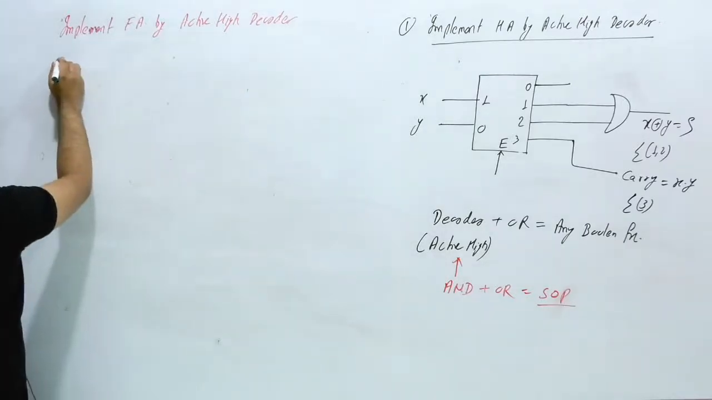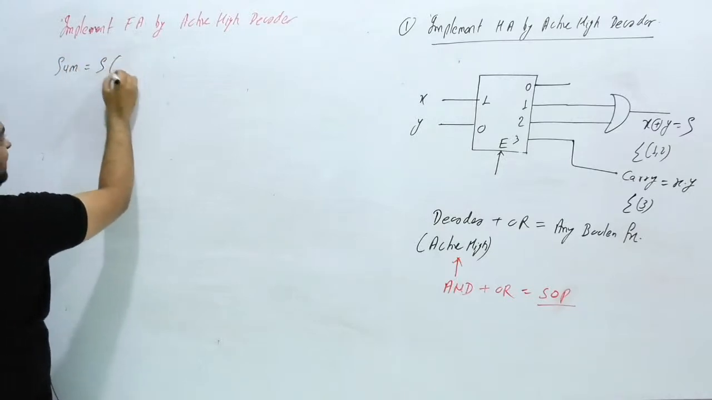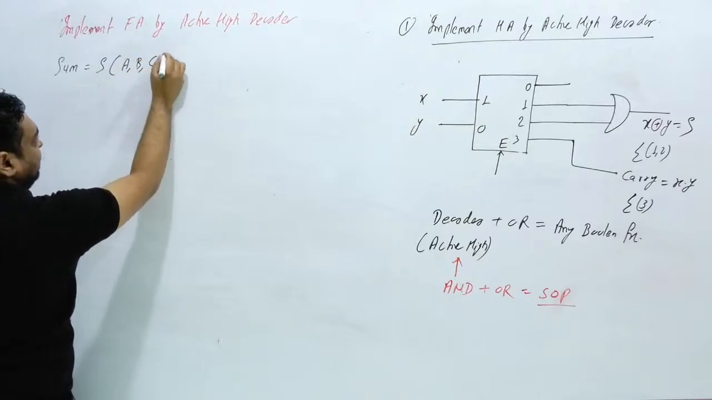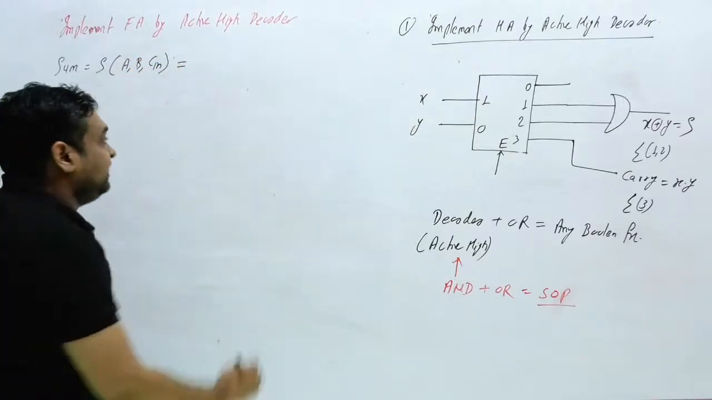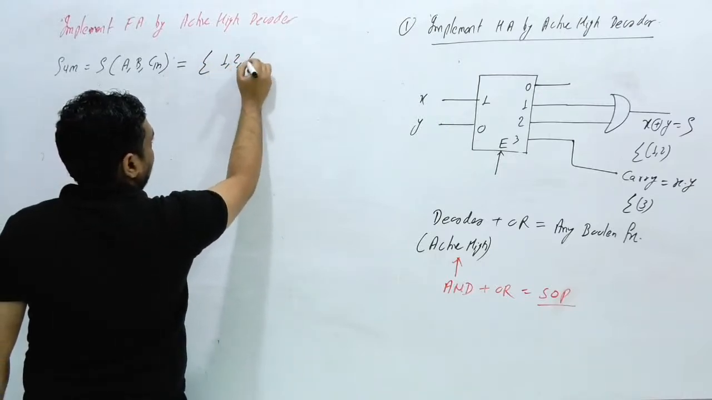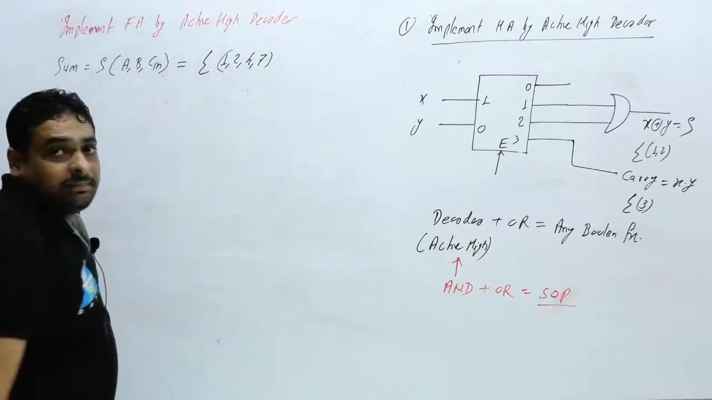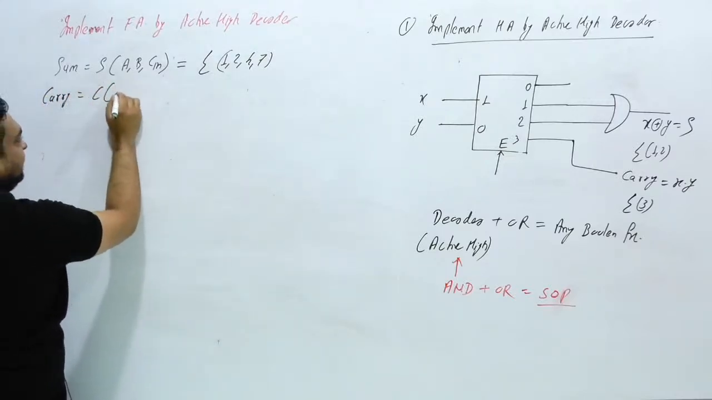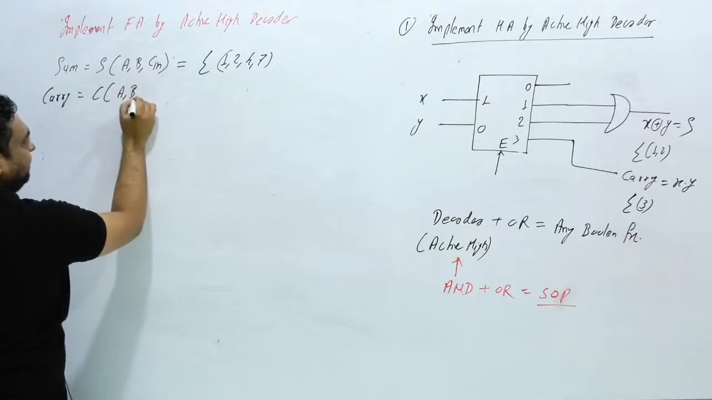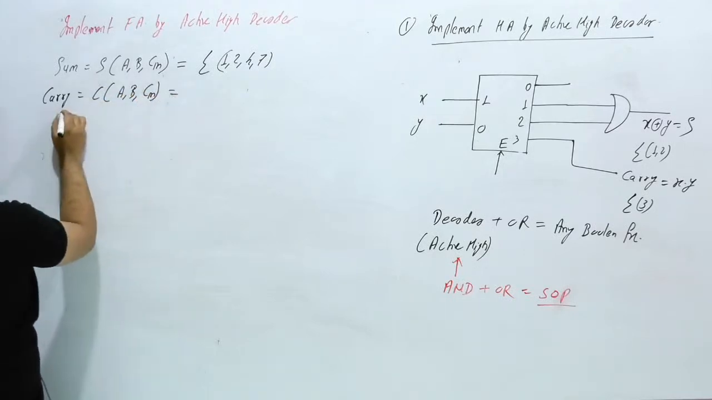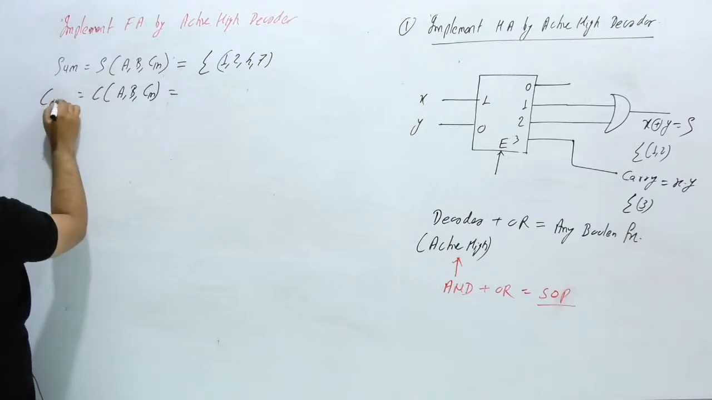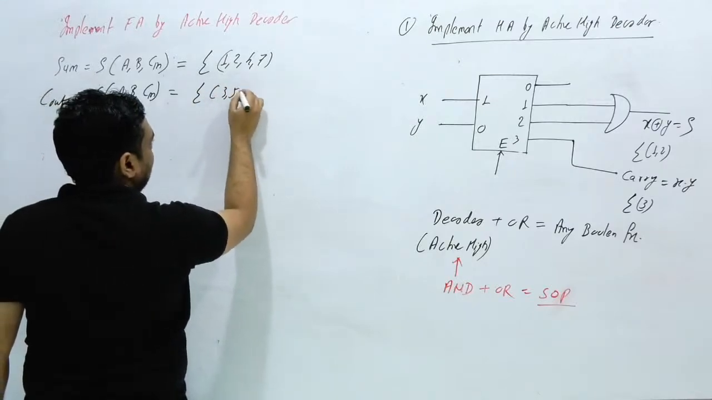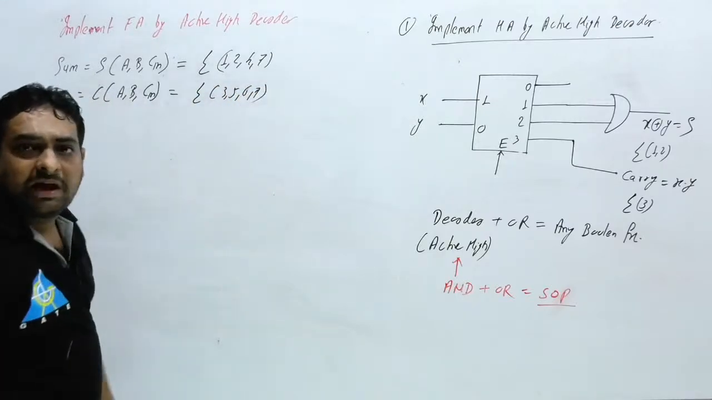First you should know the functions. Sum, suppose sum of A, B, C in, is equal to, what are the minterms? The minterms are 1, 2, 4, 7. You should know the minterms. And what is the carry? Carry, of A, B, C in, you can say carry out, or C out, is nothing but 3, 5, 6 and 7.